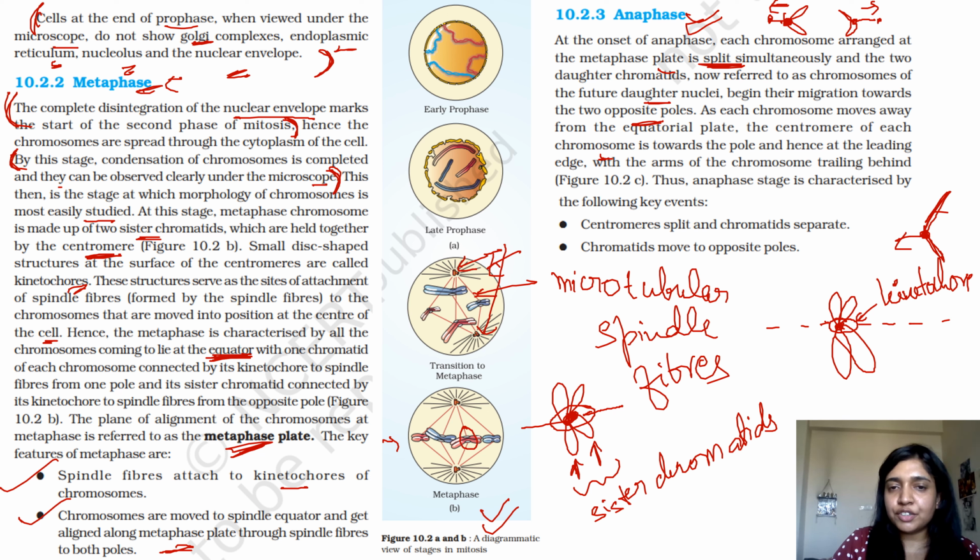As each chromosome moves away, the centromere is towards the pole and hence the leading edge, with the arms trailing behind. These are the arms, they are trailing behind. Anaphase is characterized by centromere splitting and chromatid separation, and chromatids move to the opposite poles.